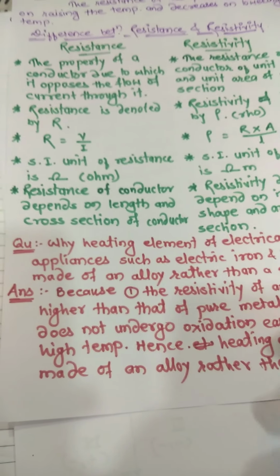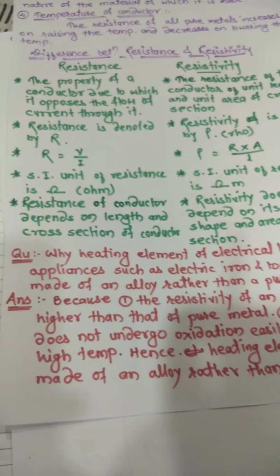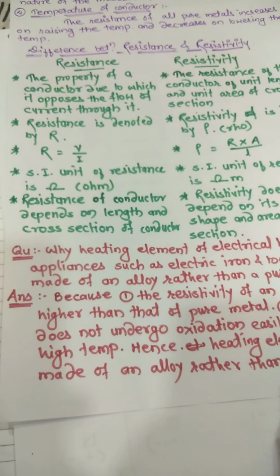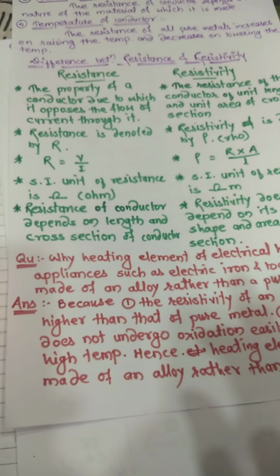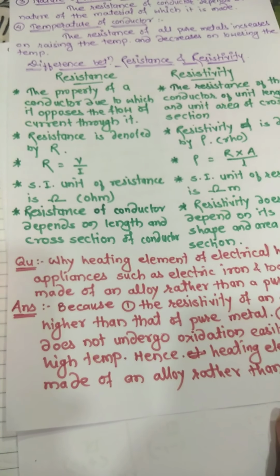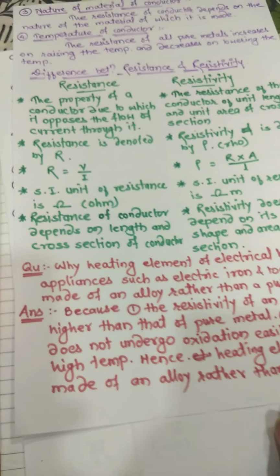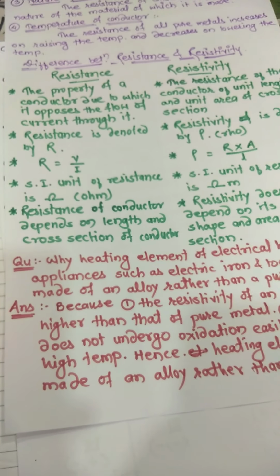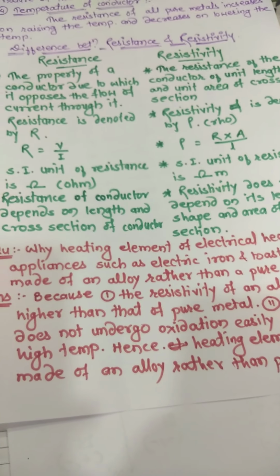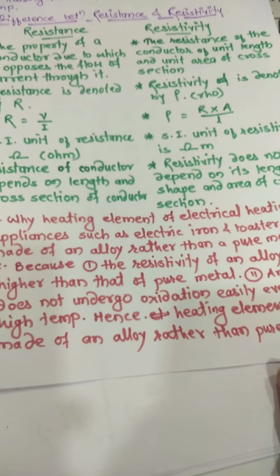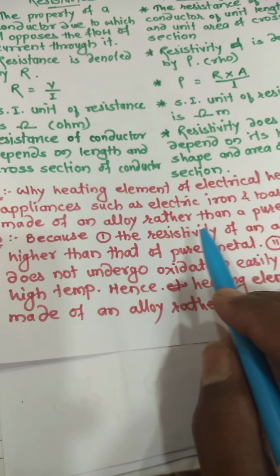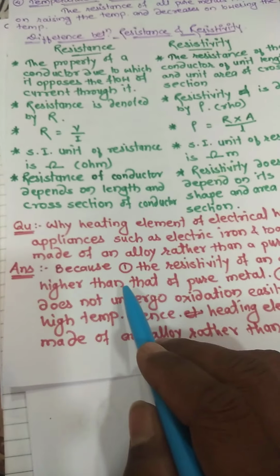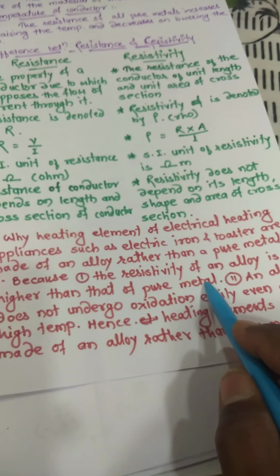You will understand that a conductor has less resistivity, an insulator has high resistivity, and alloys have resistivity more than conductors and less than insulators. So you will understand the meaning of the first sentence: the resistivity of an alloy is much higher than that of pure metal.